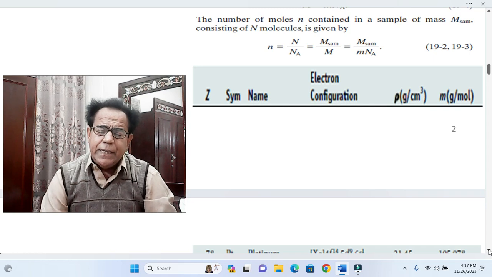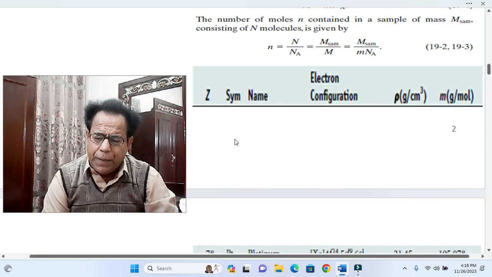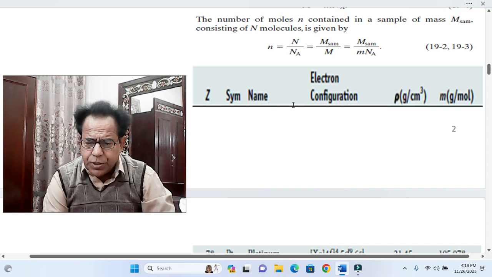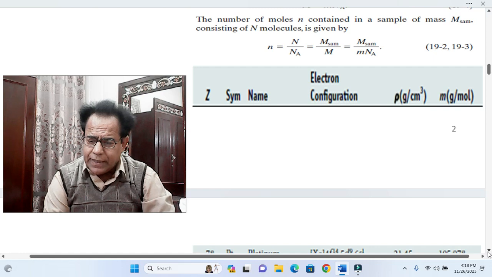In this table atomic number, mass number, configuration, and many other things are given. The table has many columns, but we have taken just a small piece in which only 6 columns are included, and from here we will get some information about gold.